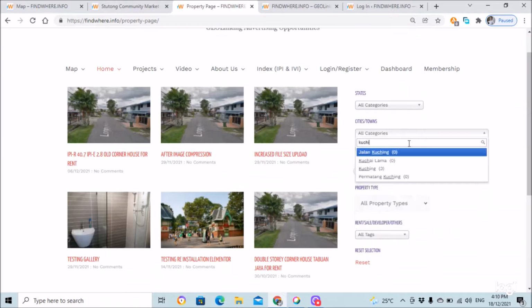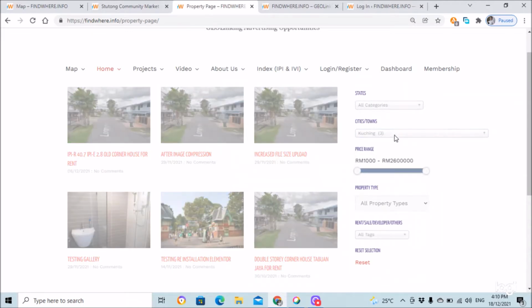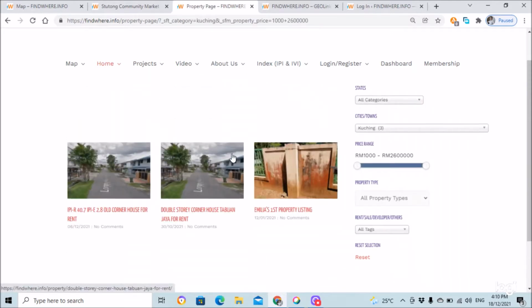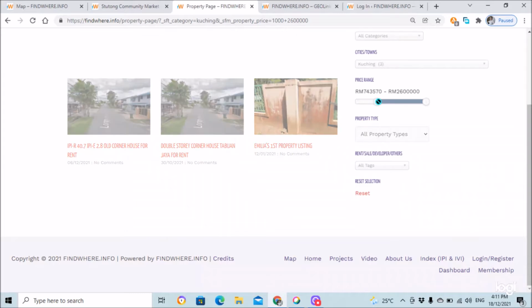Like in this case, I'm from Kuching. I can actually check Kuching. So you type into city towns the particular township name, then you can see there are 3 properties under the listing Kuching. By pressing the selection of Kuching, you can see the so-called selected listing under this geographical area. And again, you can choose the price range.